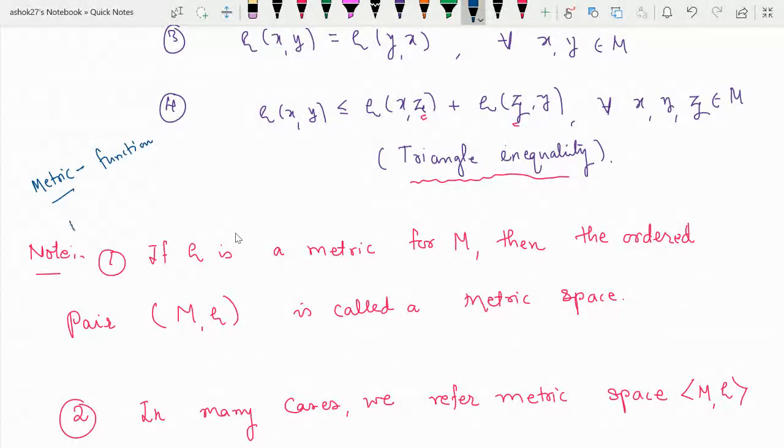And what is a metric space? A metric space is an ordered pair: that non-empty set M with that metric rho, combined, forms a metric space. So M, rho is a metric space, rho is a metric. If rho is a metric on M, then combinedly M, rho is called a metric space.